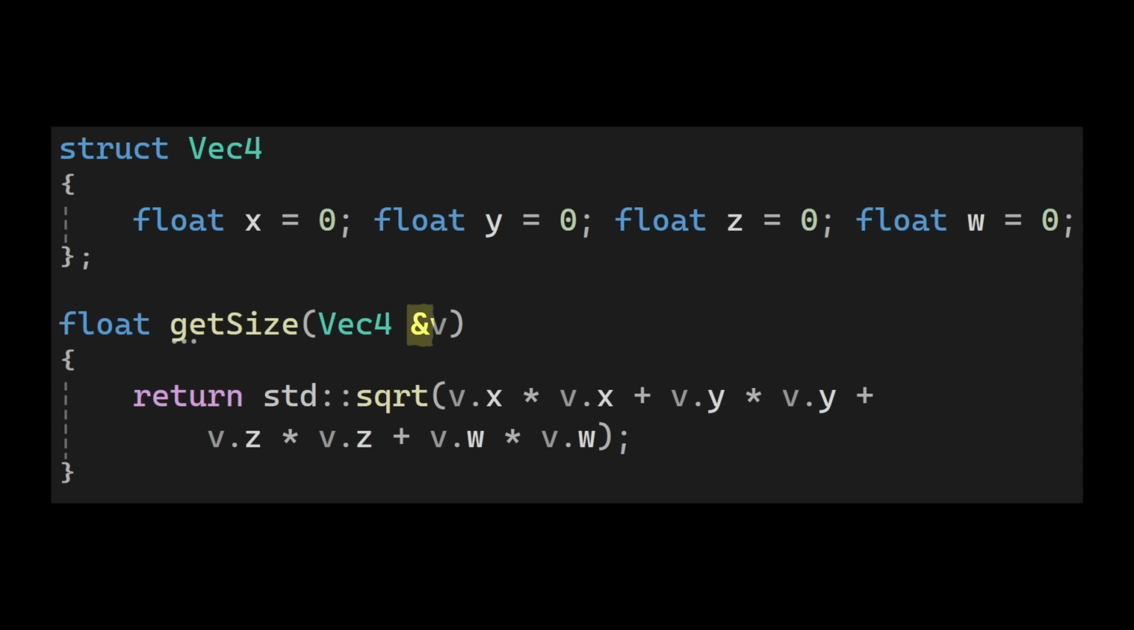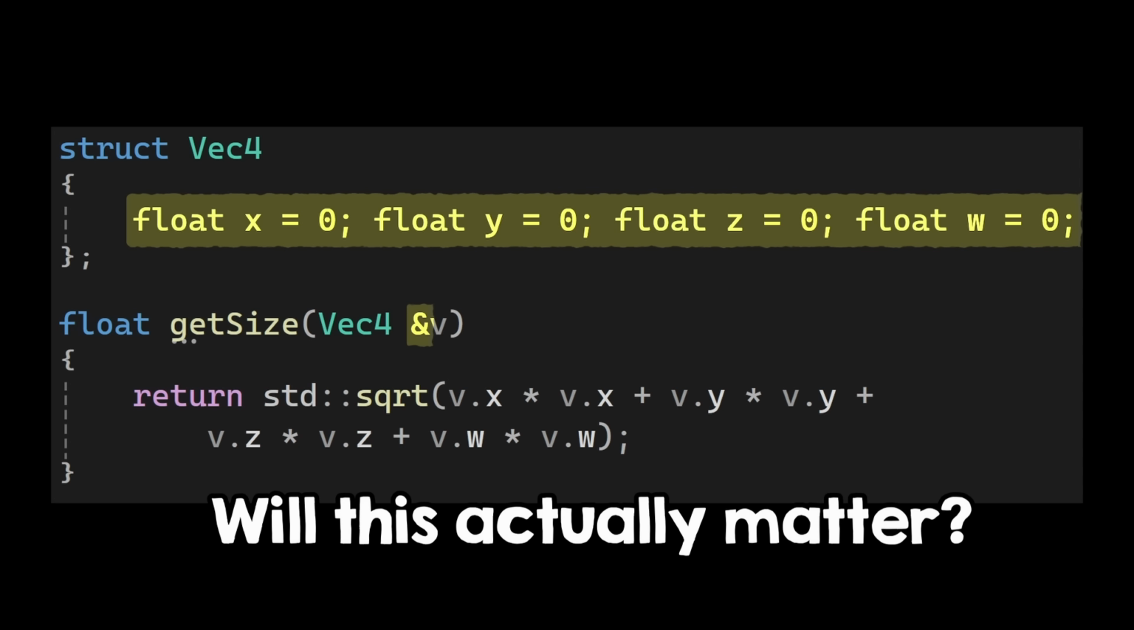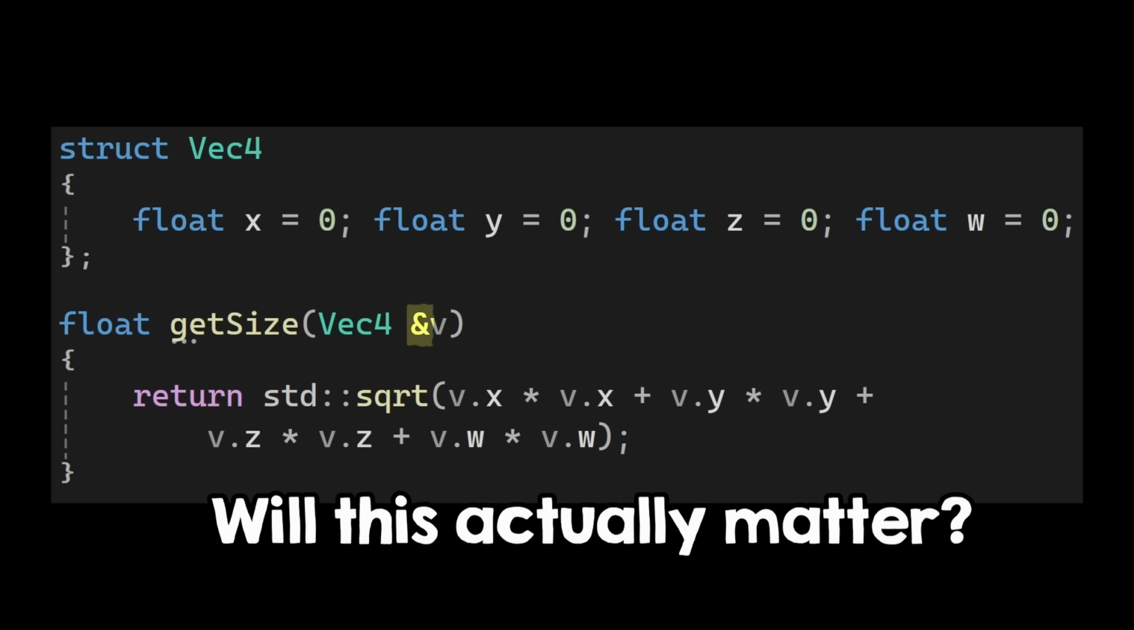So a lot of people like to pass things by const reference. But what about small things? Like I have a super small struct. Does it matter if I pass it as a const ref or by value? This is the third question of the video. And the correct answer is that it doesn't matter. So you get a point if you said that.